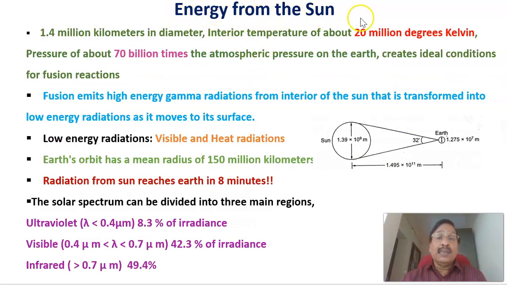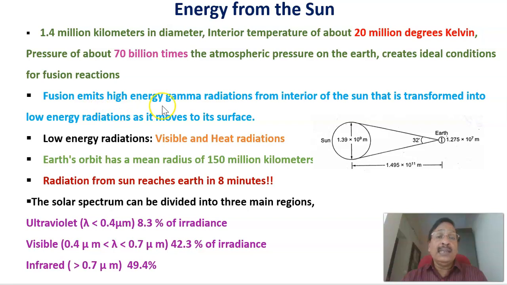Continuing with the energy from the sun, it is 1.4 million kilometers in diameter. The interior temperature is about 20 million degrees Kelvin, and the pressure is about 70 billion times the atmospheric pressure of the earth. These conditions create an ideal condition for the fusion reaction inside the sun.